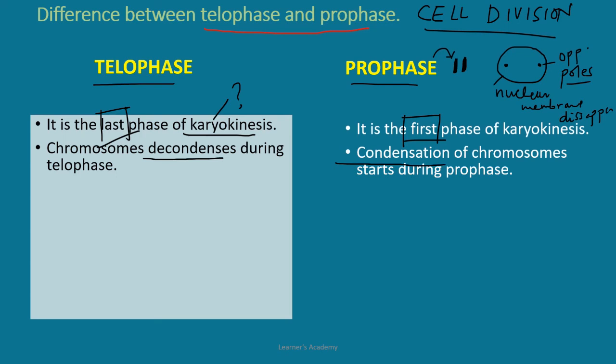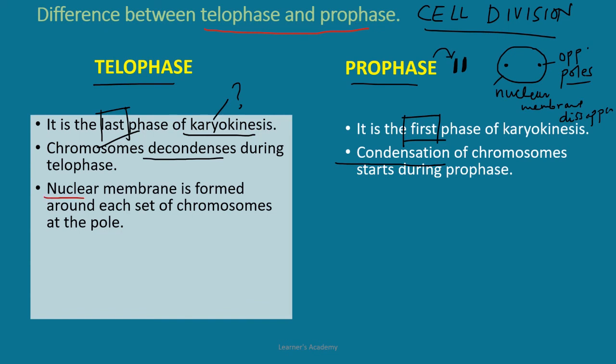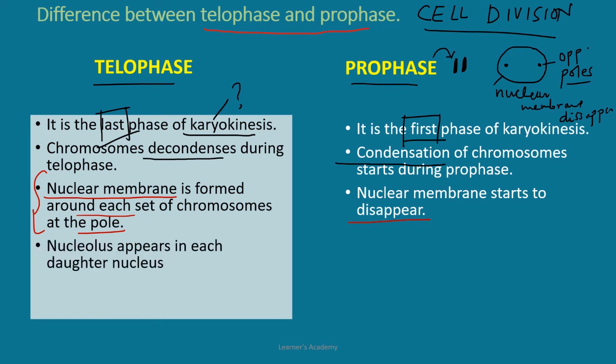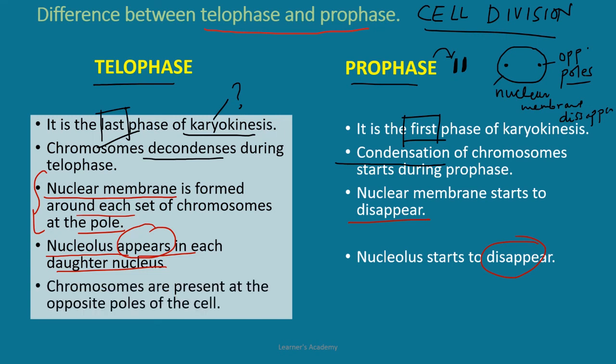Alright, it starts. Now in case of telophase, nuclear membrane is formed around each set of chromosomes at the poles. In prophase, nuclear membrane starts to disappear. Now in case of telophase, nucleolus appears in each daughter nucleus. Remember this. And in case of prophase, nucleolus starts to disappear. Alright. Now the last point: for telophase, the chromosomes are present at the opposite poles of the cell, whereas in prophase chromosomes are randomly arranged in the cell.